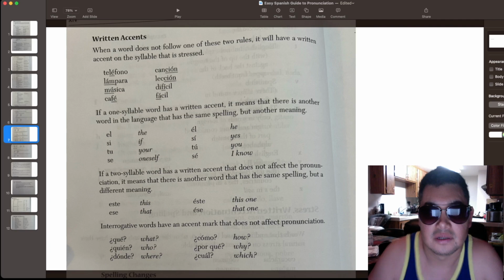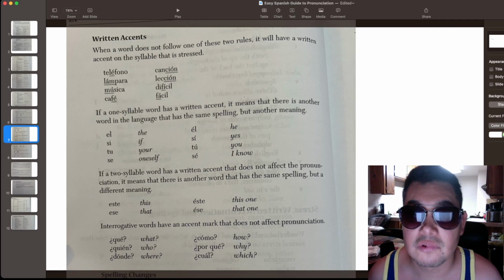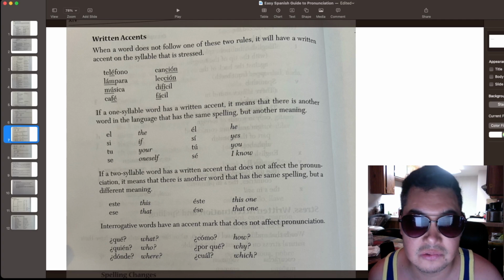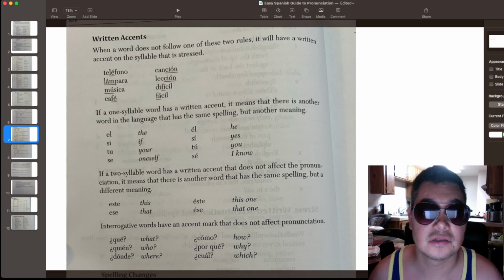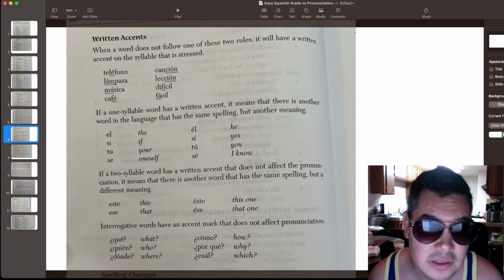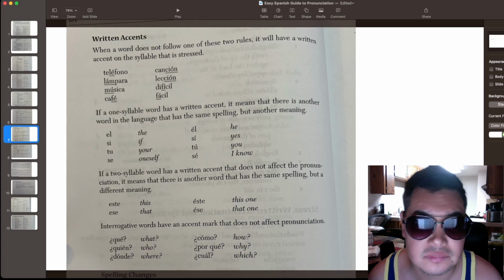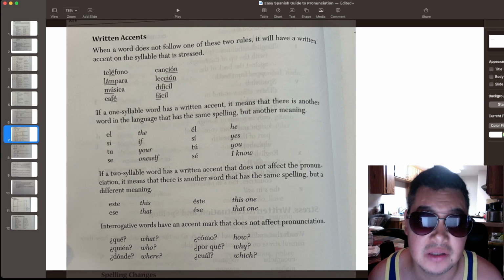All right, so when you have words that do not have the stress where we learned with the rules before this, you place an accent, and the accent is this little symbol. If a one-syllable word has a written accent, it means that there is another word in the language that has the same spelling but another meaning.